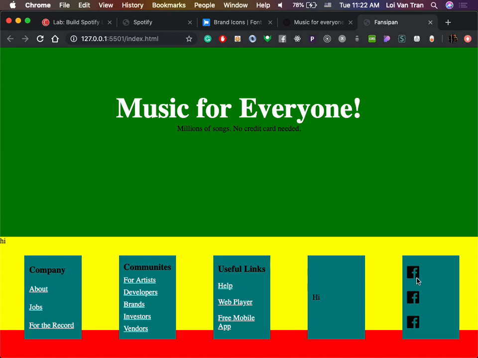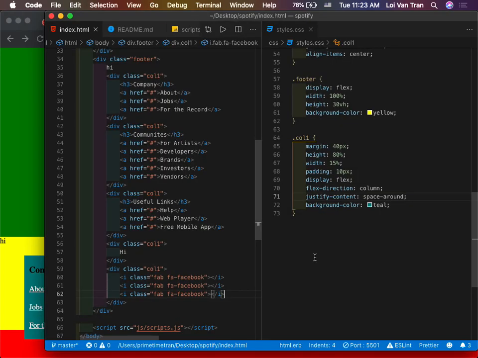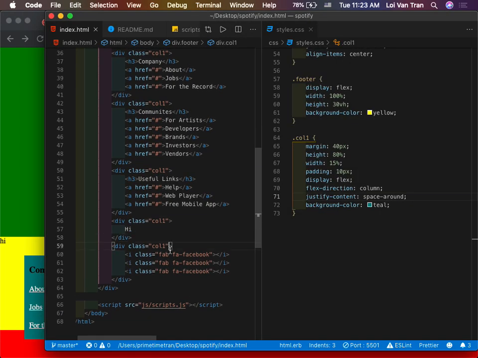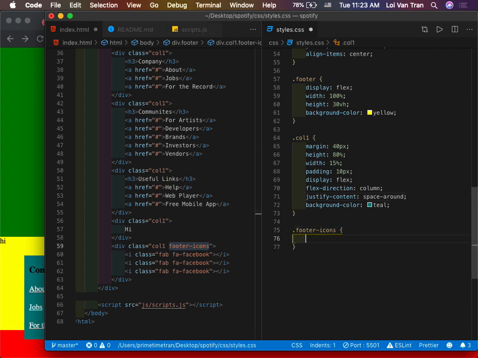The 5th column, I want to treat it differently. Or we could apply an ID. We can target it by the ID. Or we can apply an additional class. So I think the simplest way, the cleanest way, is to apply an additional class. So we're going to say footer icons. We'll save it, and then we'll apply the style.